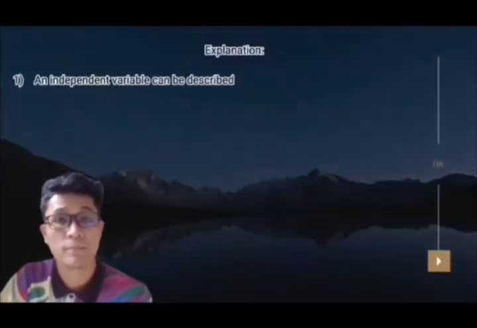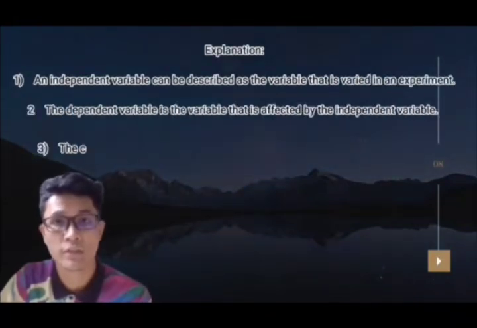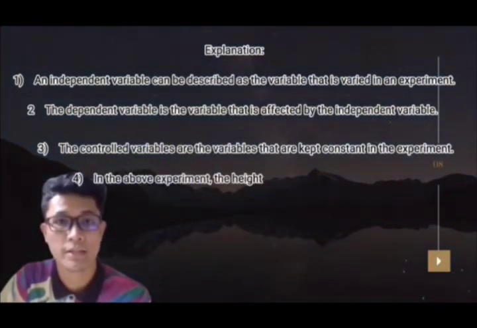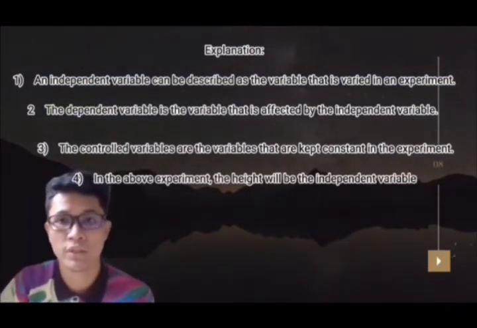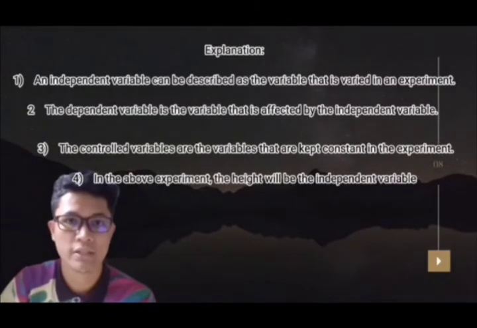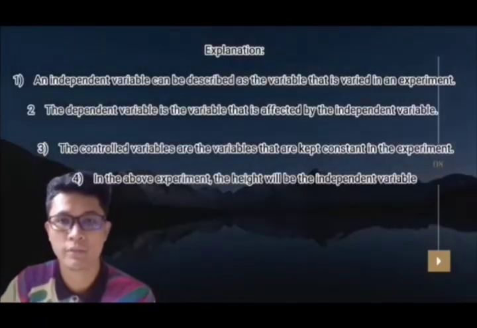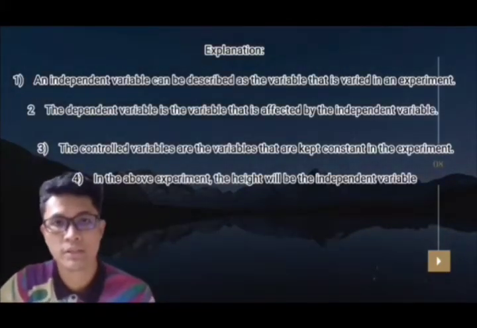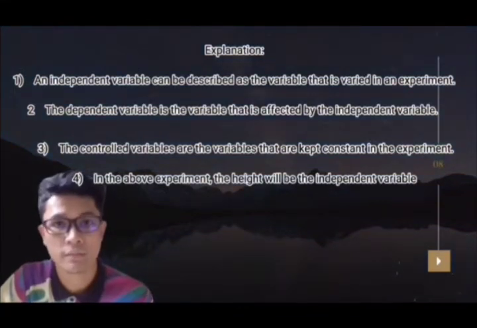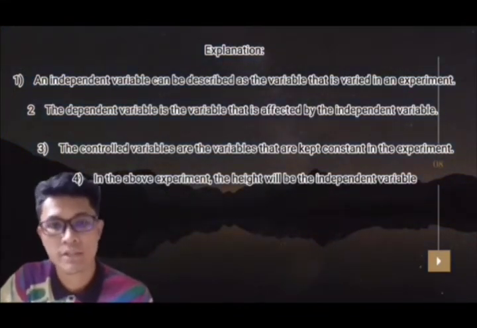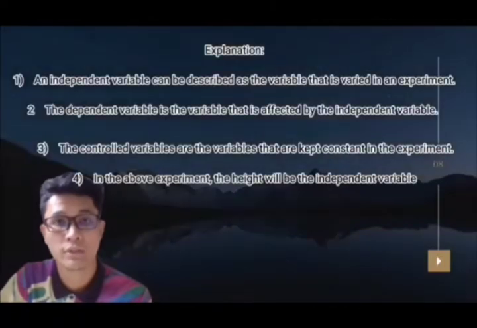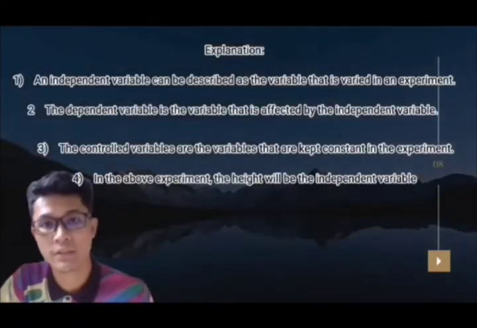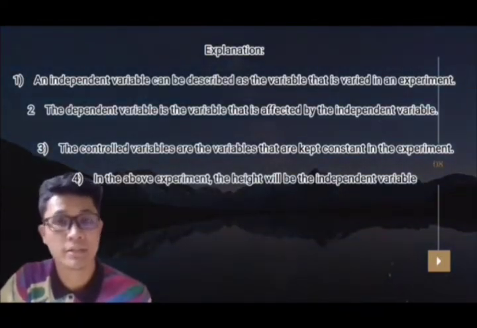Through this sample of data, there are two variables, the arm span variable and the height variable. We determine between these two which one is the independent variable and which is the dependent variable. First, we must understand these variables. An independent variable can be described as the variable that is varied in the experiment, while the dependent variable is the variable that is affected by the independent variable.